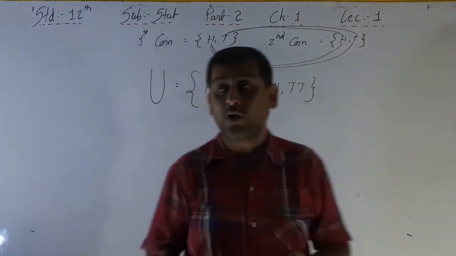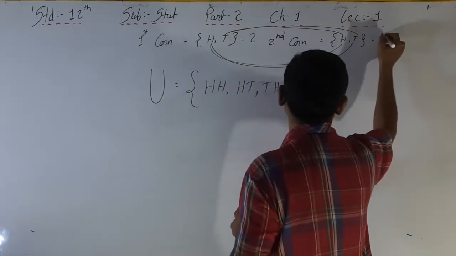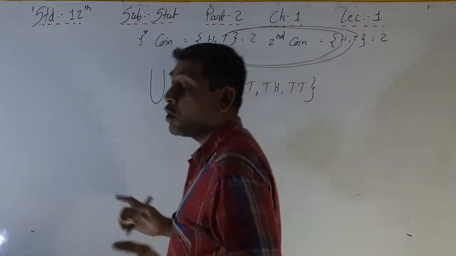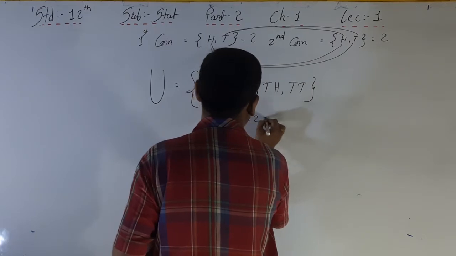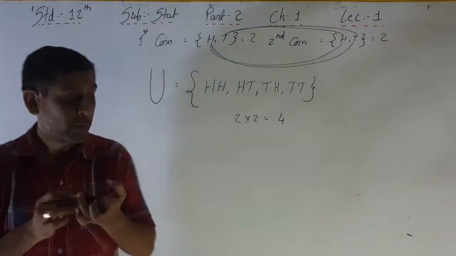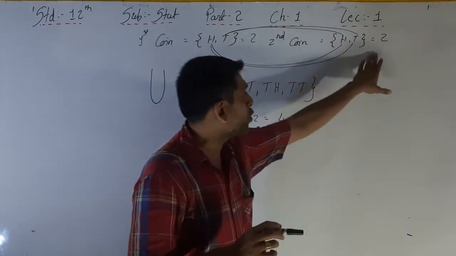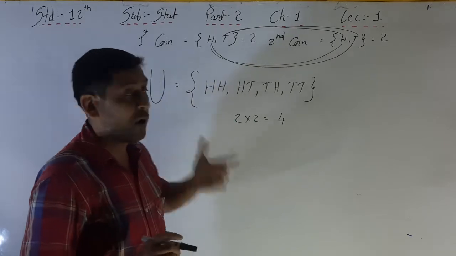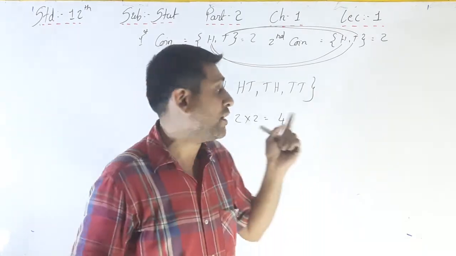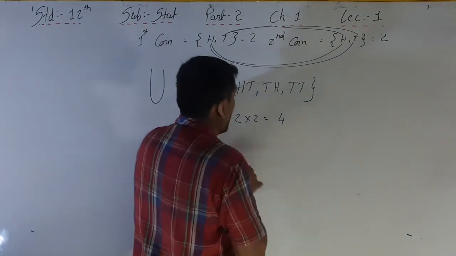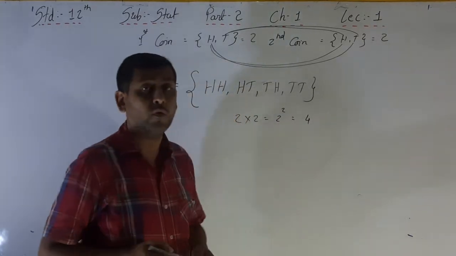In the first coin the outcome will be 2, in the second coin the outcome will be 2. So the total outcome will be 2 into 2, that's why 4. That is 2 square, and 2 square is equal to 4.